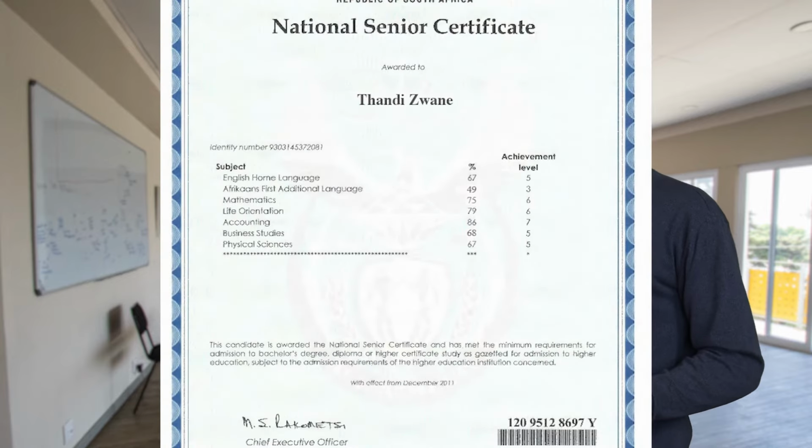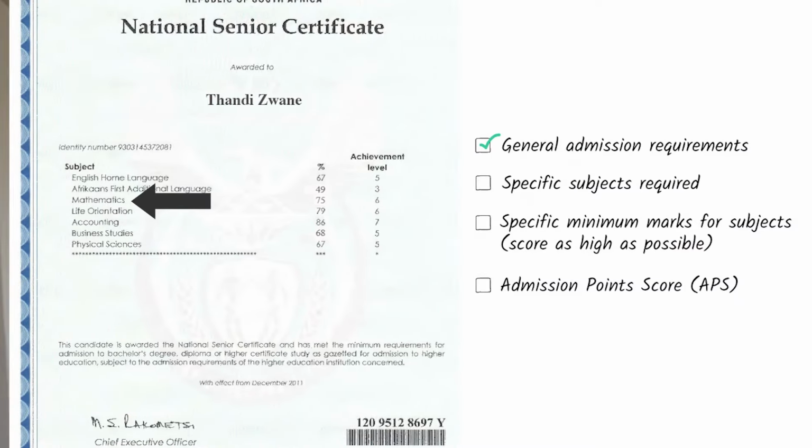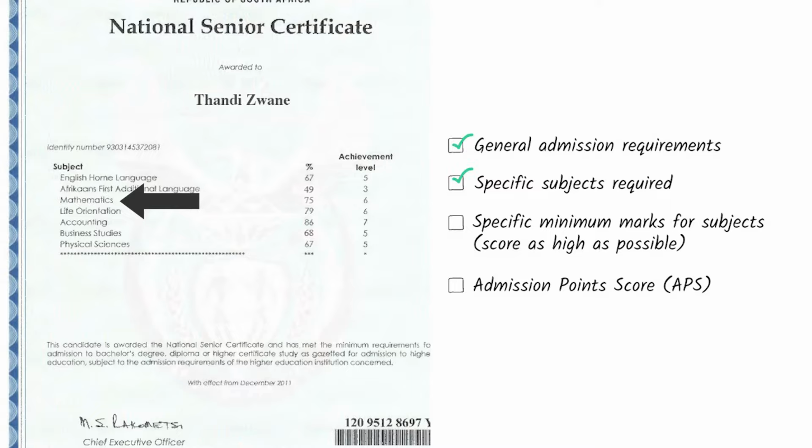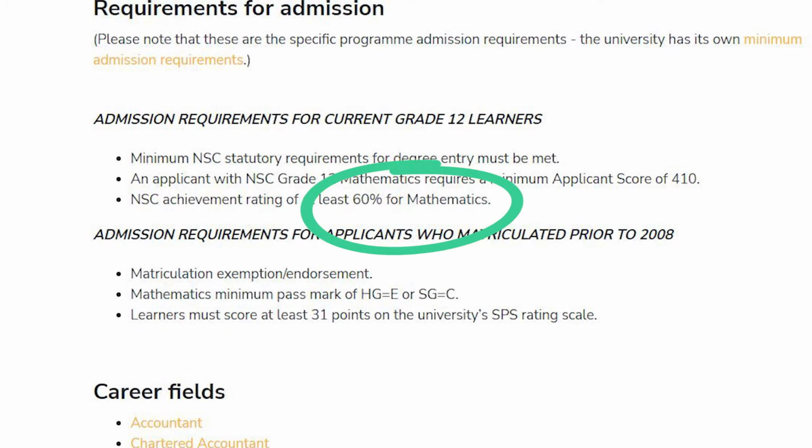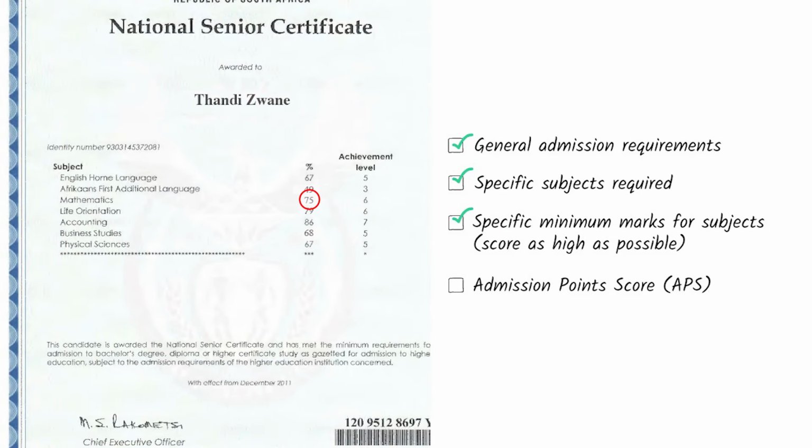So we can see that Thandi needs to have done mathematics in high school. Now we take a look at what is the specific minimum performance. This means what is the mark that Thandi has to have achieved in mathematics in order for her to do the accounting course. So we can see that she needs at least 60% for her to be selected for this course. And now we take a look at her APS score.